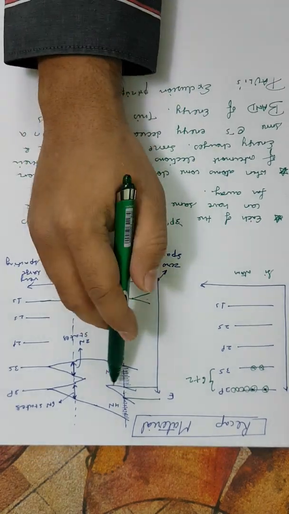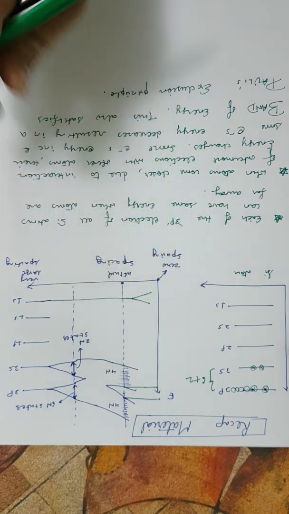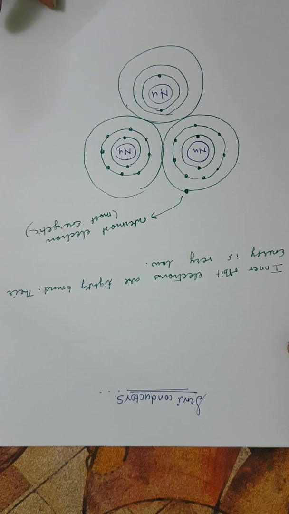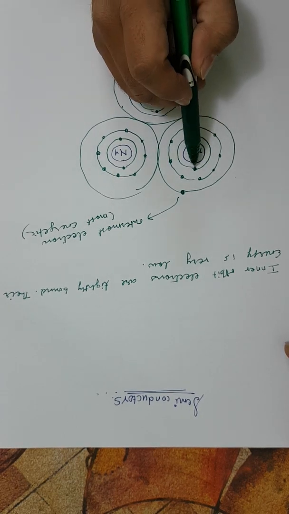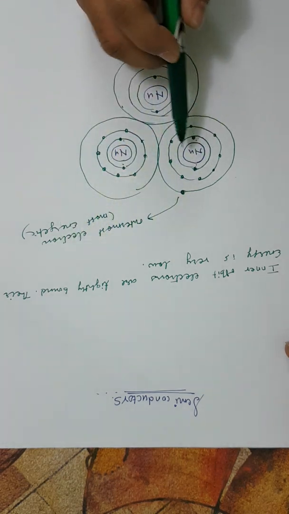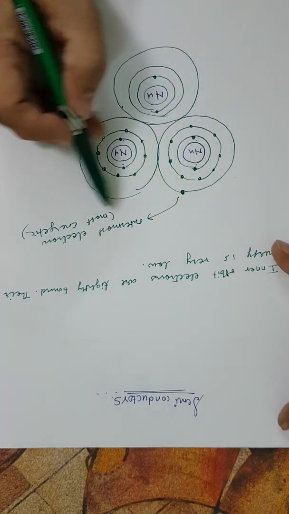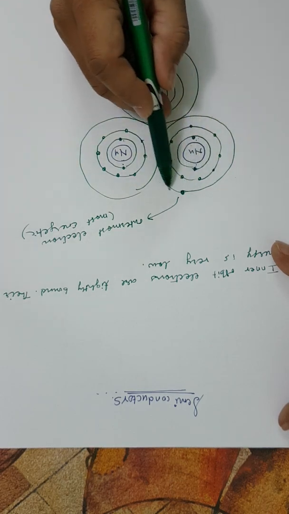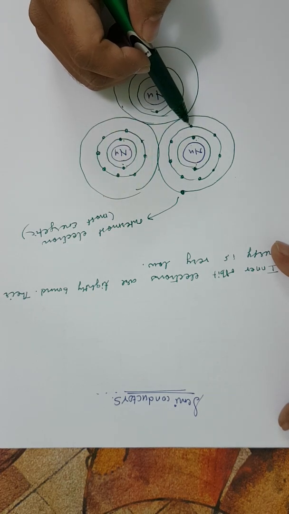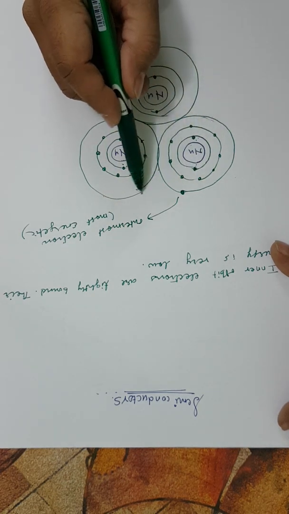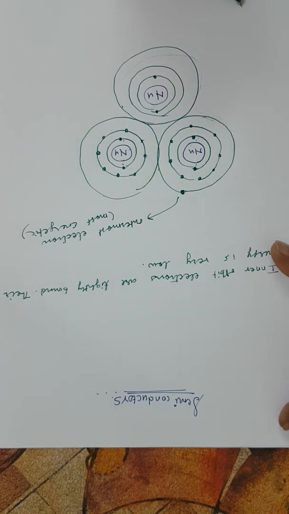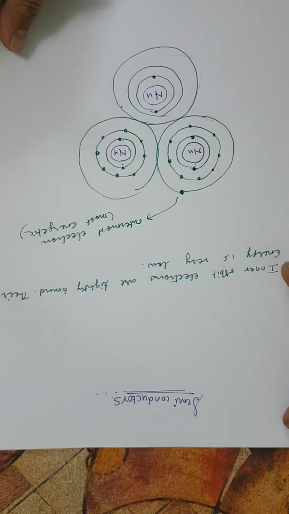Now these lower energy states are tightly bound to the nucleus. So that is where the second part comes in. You can see these lower energy electrons are tightly bound. But what about the outermost? They are highly energetic, and they are not only bound to a single nucleus, but they are equally a part of the other nucleus also, or other atom. And so these outer electrons, or higher energy electrons, can move throughout those n atoms, and we call them free electrons, isn't it? So that is what we discuss.